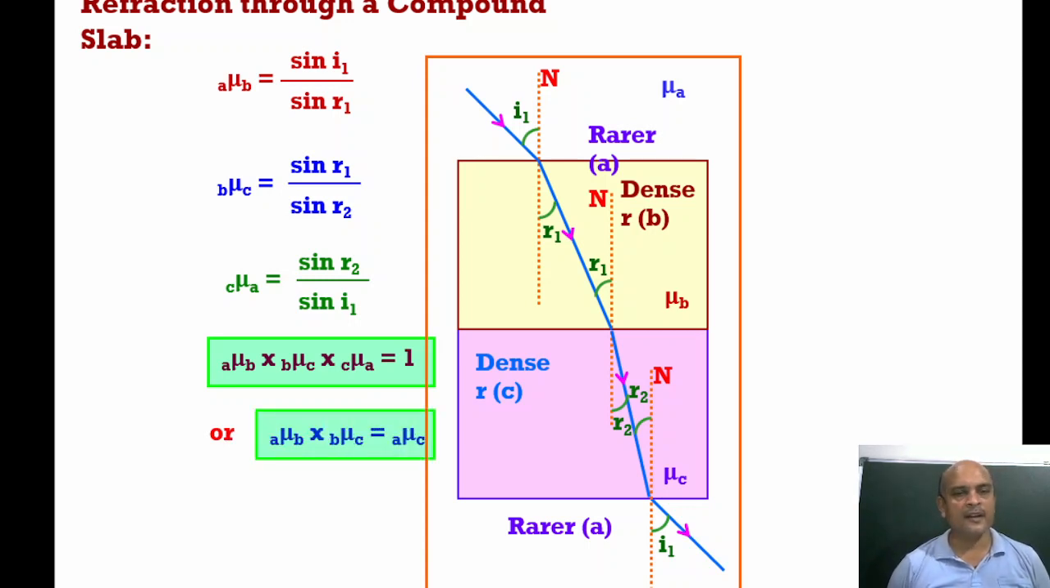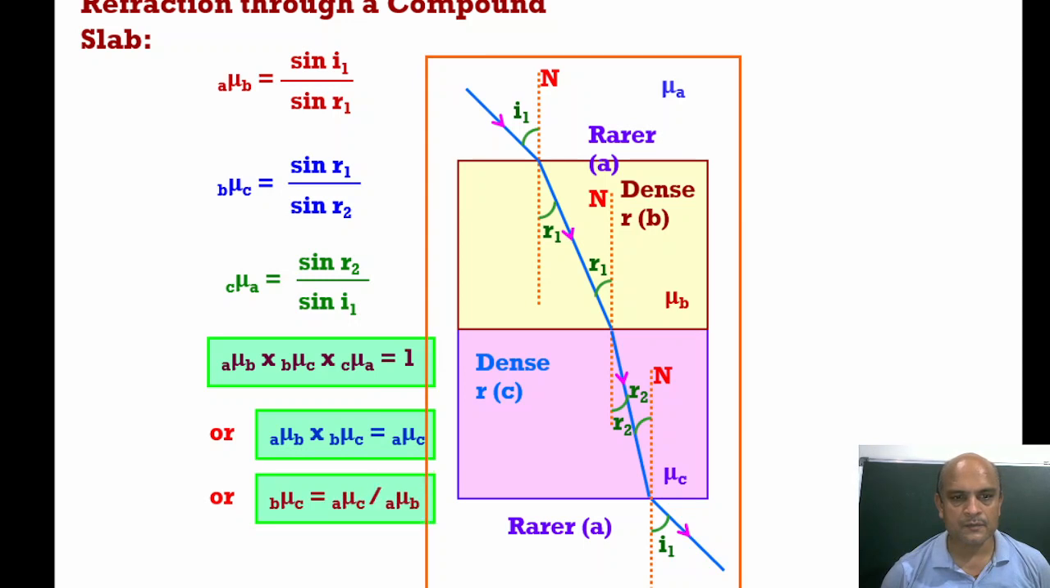Or we can get A mu B into B mu C equal to A mu C. It means if we skip any one of the stages, the path remains parallel. Or we can say A mu B into B mu C is equal to 1 upon C mu A. Or B mu C, you can say, is A mu C upon A mu B. So this is the relation between different kinds of refractive index.